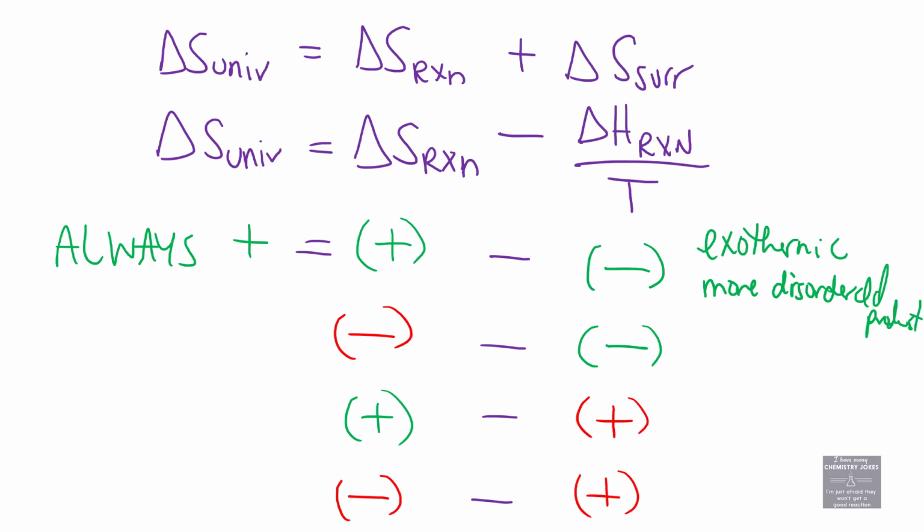Delta S of our reaction is going to be positive. The cool thing about color coding is this was green, both said go. We would call this an enthalpy and entropy driven reaction. This one says no, and this one also says no. A negative minus a positive is going to always and forever be a negative value.